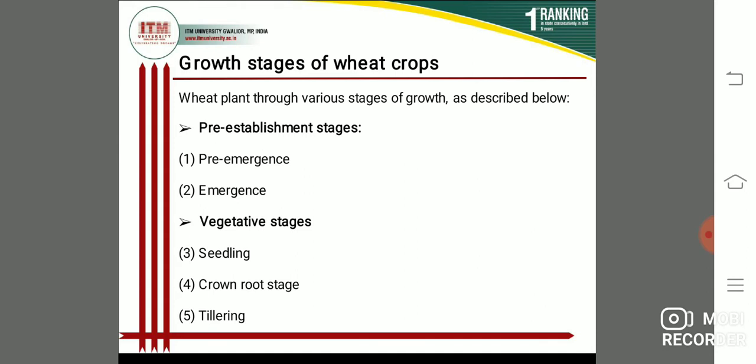Considered with the 3 or 4 leaf stage of wheat. So this is the crown root stage. Then tillering: the plant produces a crown and branches out into tillers from the base at the soil surface. So this is tillering.